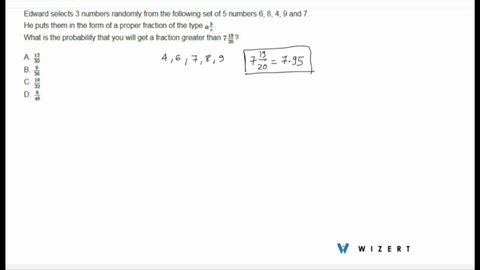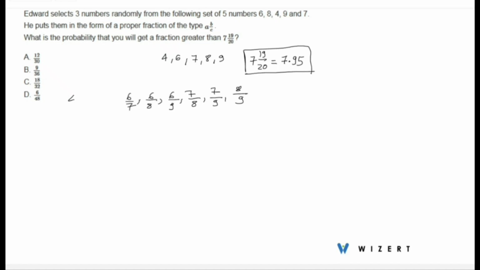Let's see, if I start with 4, we can make 4 integer 6 by 7, 4 integer 6 by 8, 4 integer 6 by 9, then I have 4 integer 7 by 8, 4 integer 7 by 9, and then I have 4 integer 8 by 9. These are the perfect mixed fractions. So with 4 as integer, we have 1, 2, 3, 4, 5, 6 different mixed fractions that we can make.